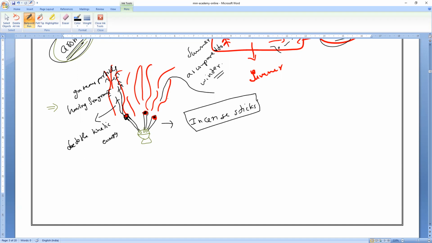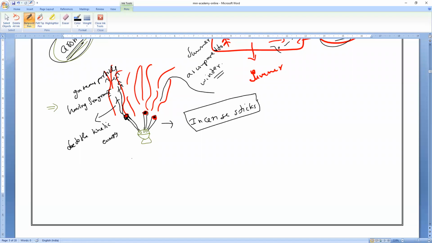You experience the fragrance, but that fragrance won't reach your sister or your mother sitting in another room. But if you light the incense stick, what will happen? The particles will turn gaseous, and they will acquire more kinetic energy because of burning. So they spread faster into the air, and diffuse very fast from high concentration to low concentration, spreading over long distances. Okay? Clear? Yes, sir.